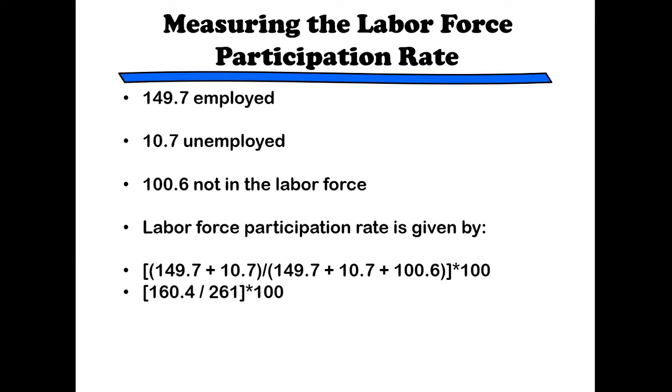Which is 160.4 divided by 261 times 100, which gives me 0.614 times 100, which gives you a participation rate of 61.4%. So 61.4% of adults who could work are working.